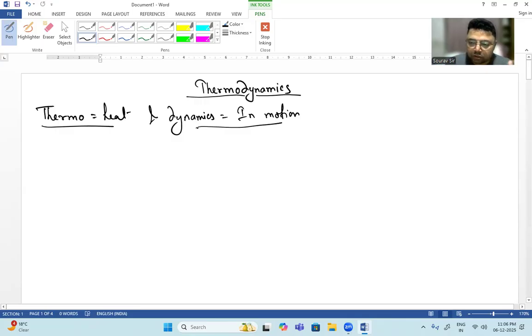Now thermodynamics has some terminologies in it. The most important terminologies of thermodynamics are system and its surrounding. So first is system, and the other is surrounding. These are the two main terminologies of thermodynamics.